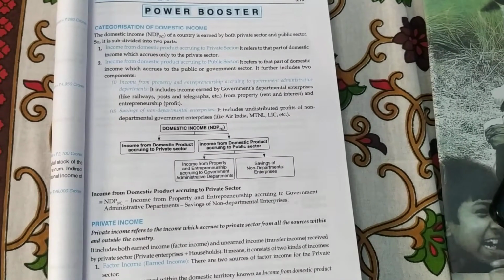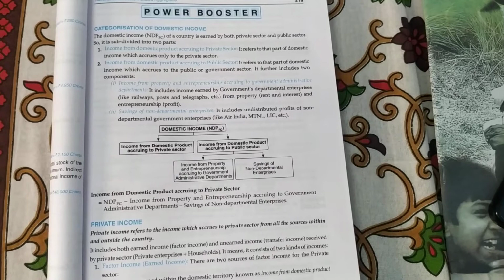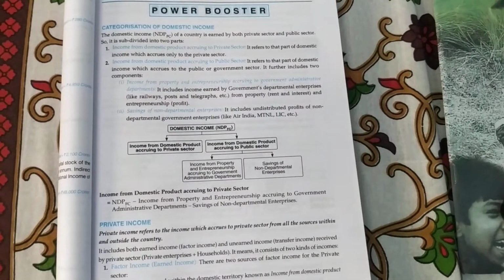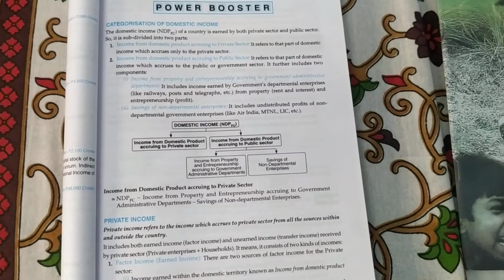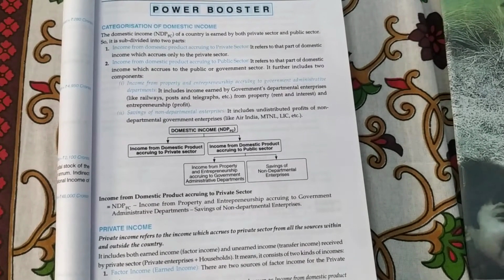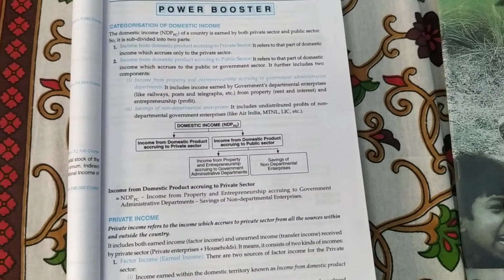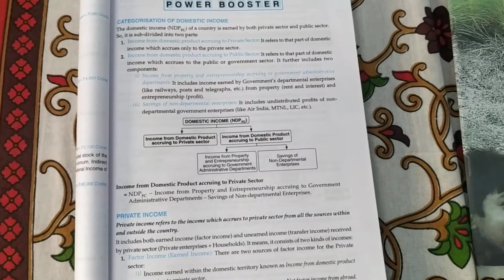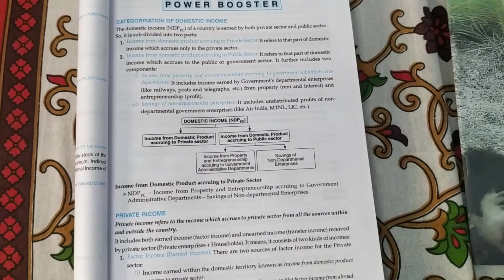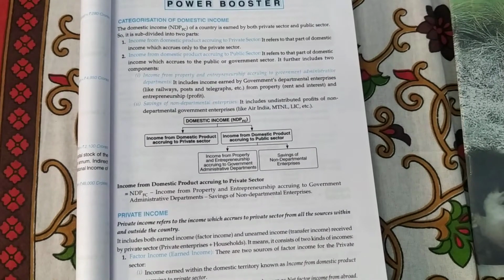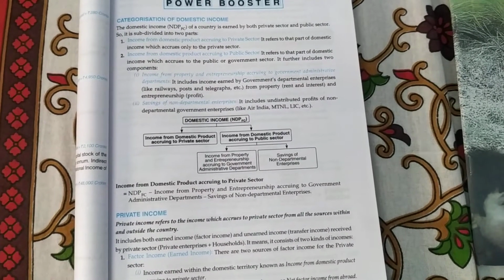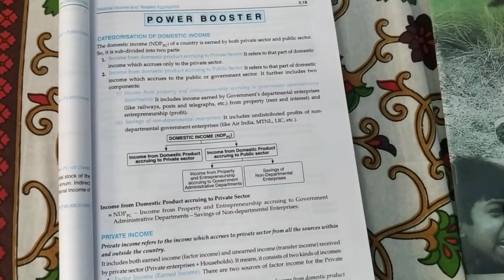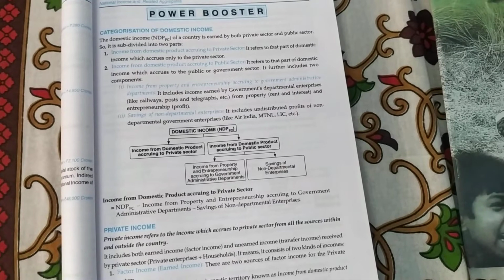Now, what is the private sector income? It refers to the part of the domestic income which is coming only from the private sector. Next is the part of the domestic income coming from the government sector. Now, the government sector, we know, is of two parts. First, it includes the income earned by the government departments like railways, ports, telegraph, etc. and from the property earned by them. How do they earn from the property? Through rent and interest.